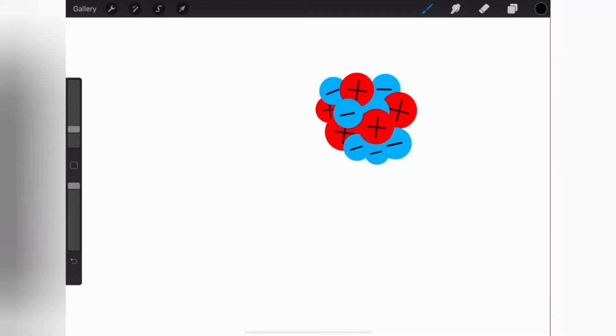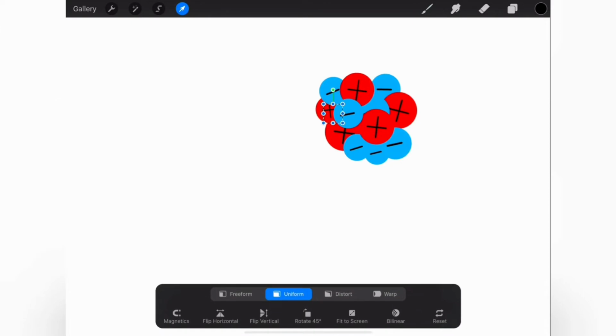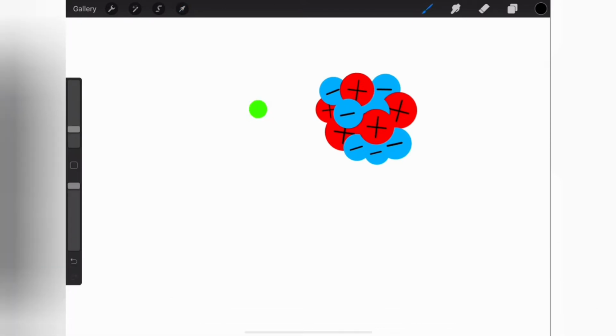Now let's talk about beta decay. In this example, let's say that this is an unstable carbon-14 atom. In beta decay, what would happen is that a high-speed electron would be ejected from the nucleus when a neutron would decay into a proton. So to write an equation for that, we have the unstable carbon atom, which would turn into a nitrogen atom,